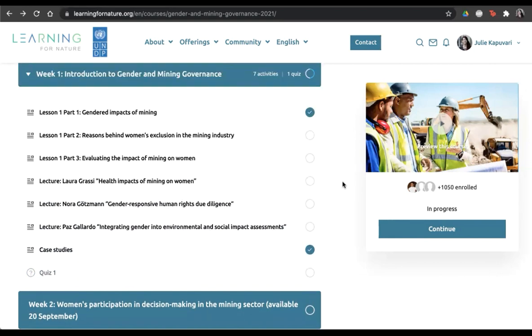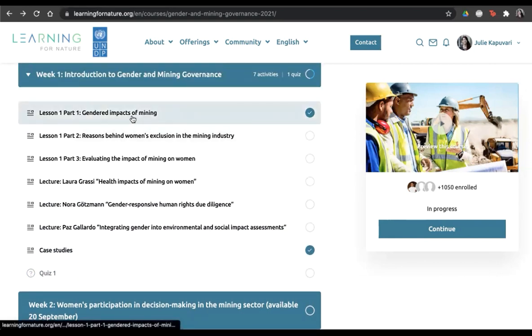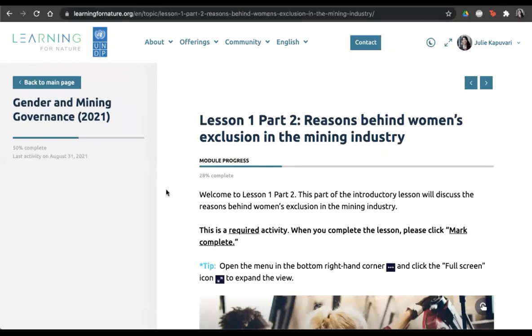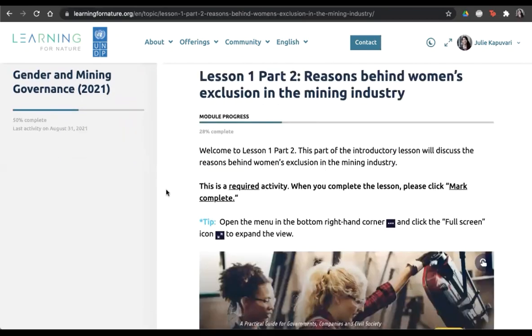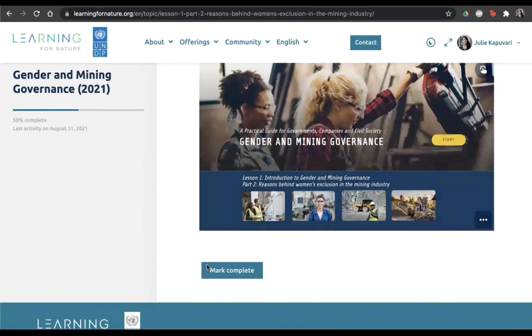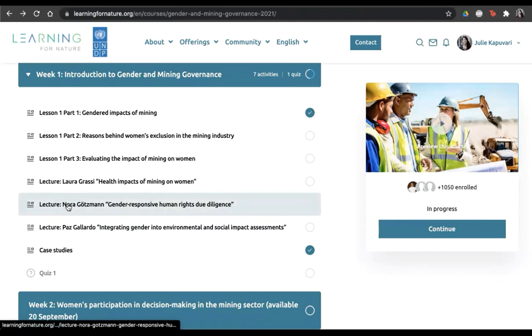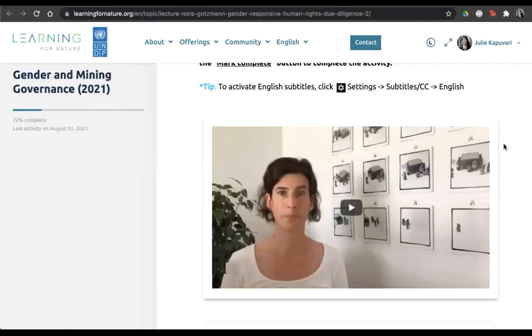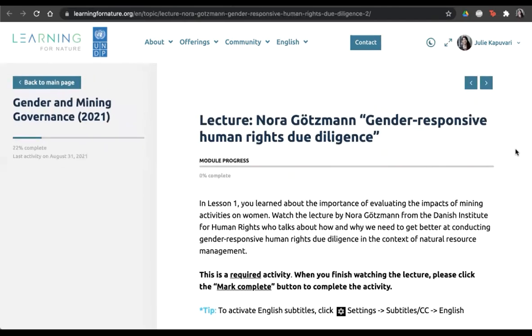Now, how do these components work together? The lessons provide a theoretical background for the topic discussed each week. The lessons are mandatory, so when you have finished reviewing them, please remember to click the Mark Complete button here, so we have a record of your lesson completion. The lectures feature course experts and will let you take a deeper dive into the weekly topics.